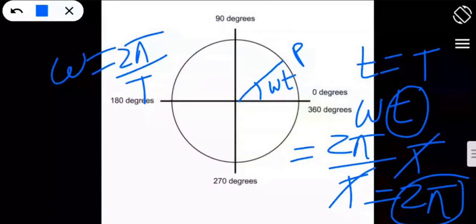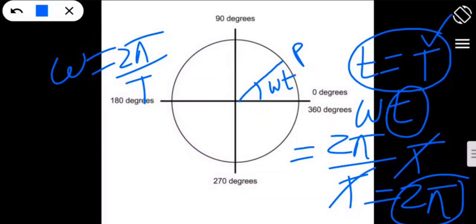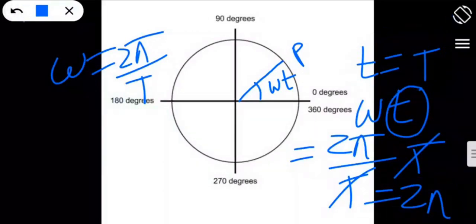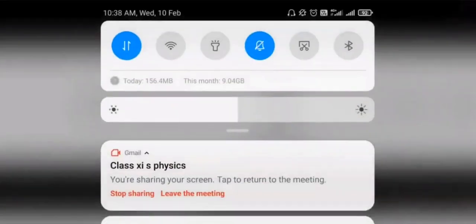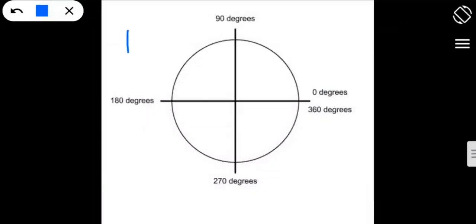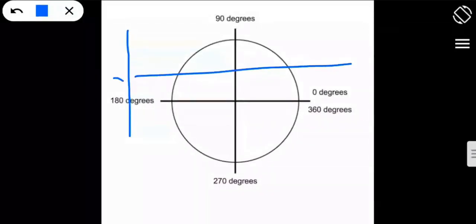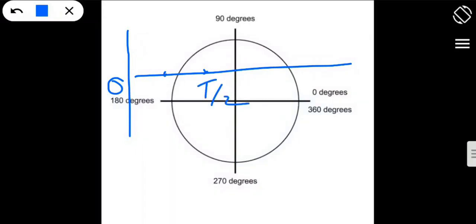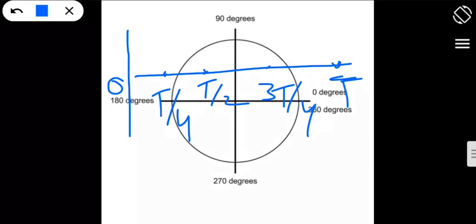Because I have taken the time period as the total time T. So how can you say it is the total time? If it is like this, then the first point is 0, the second point will be T by 4, this one will be T by 2, this is 3T by 4, and the last is your T. So 0 to T is your full cycle of rotation.